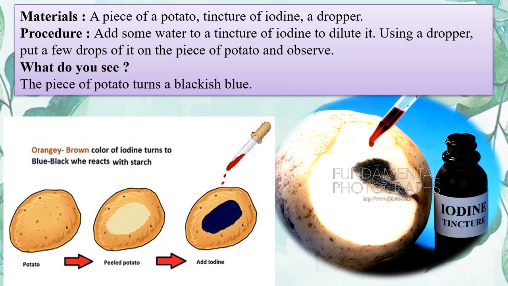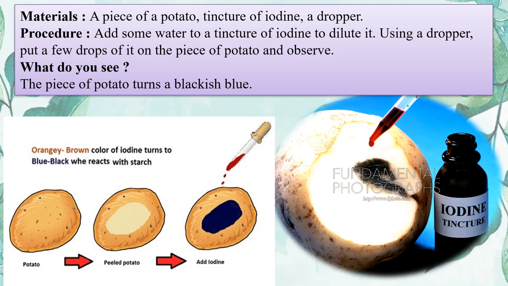Now, in order to test which food item has carbohydrates in it, we'll perform a very simple experiment. In order to perform this experiment, we will need a piece of potato, tincture of iodine, and a dropper. Okay, so here are the three things that are required: iodine tincture, iodine solution, a dropper, and a potato.